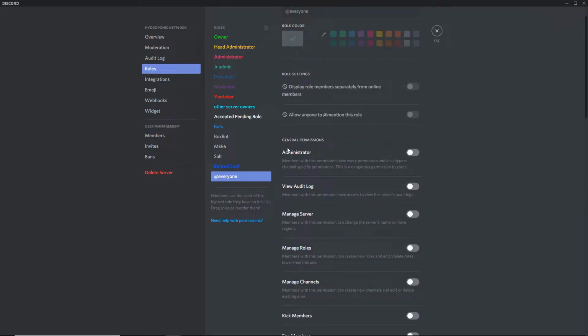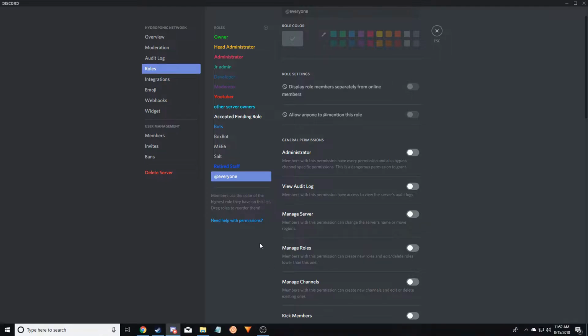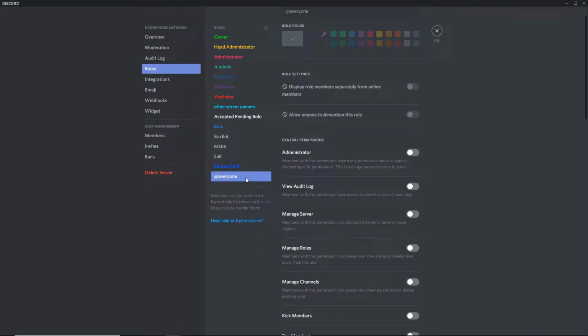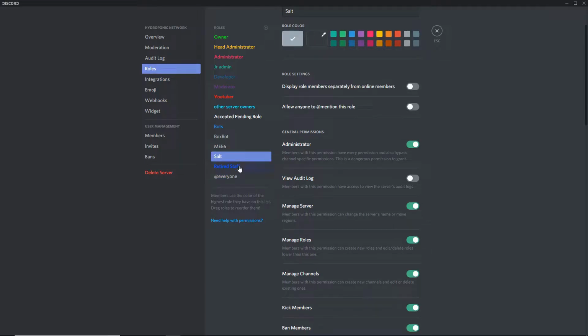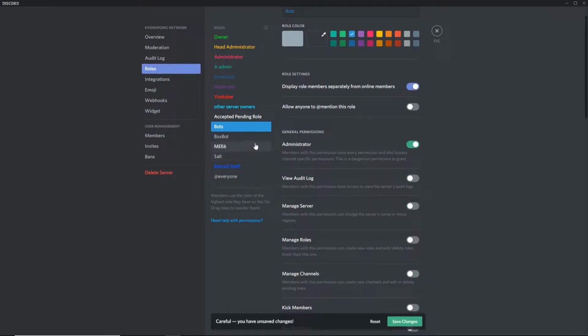Never, ever, ever turn on administrator or audit log for your members like this. If you really want to, you can make your own member role, but you should get bots like Salt Bot for stuff like automation and moderation. It's really good. Other bots are just for fun, for music and all that. Make a bot role to organize all your bots.